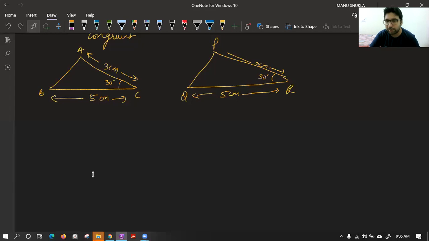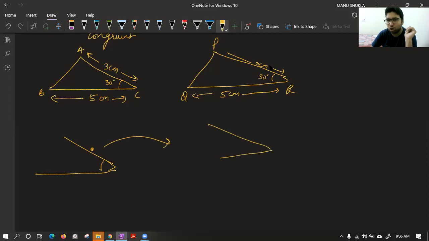Sir, please explain again. Okay, Himanshi. Himanshi, the criteria is side angle side. It says two sides and the angle between them, if equal to two sides of the next triangle and the angle between them,